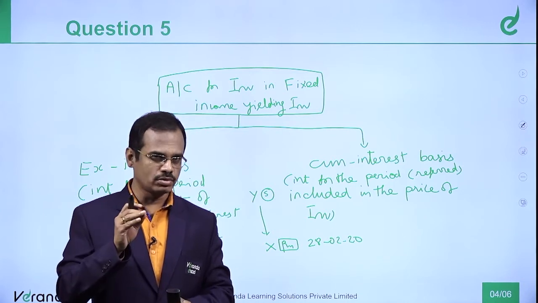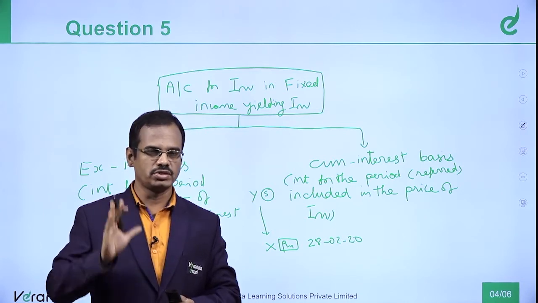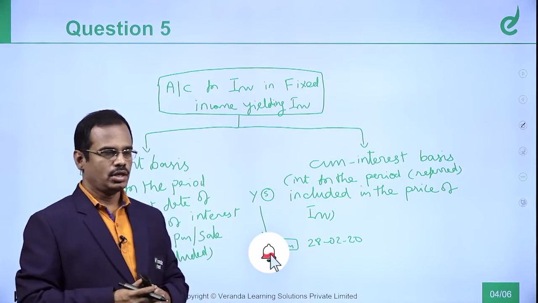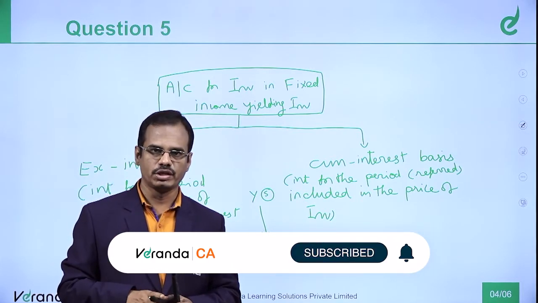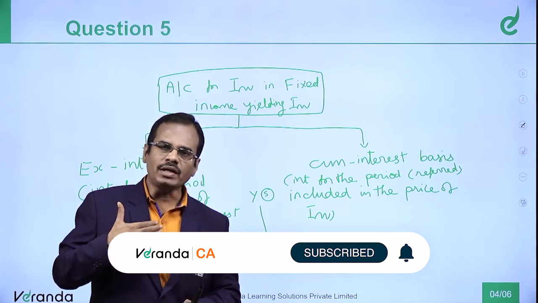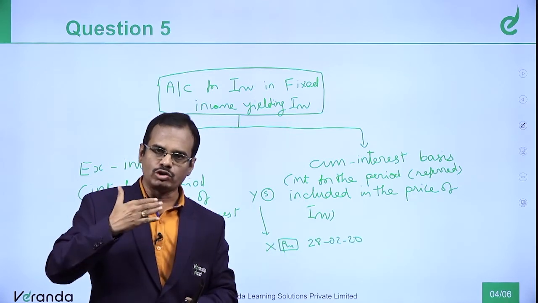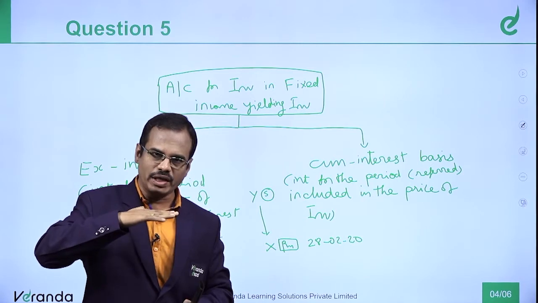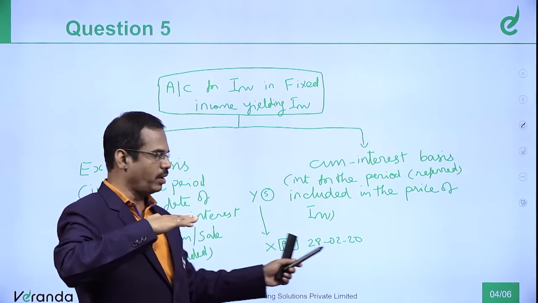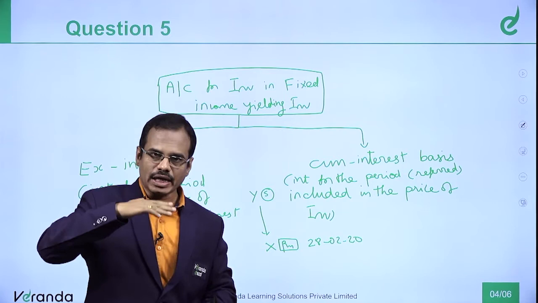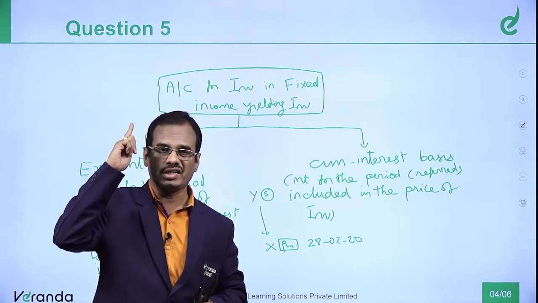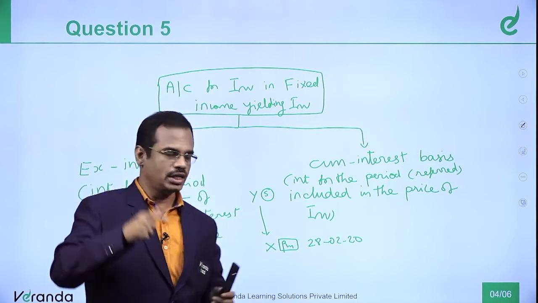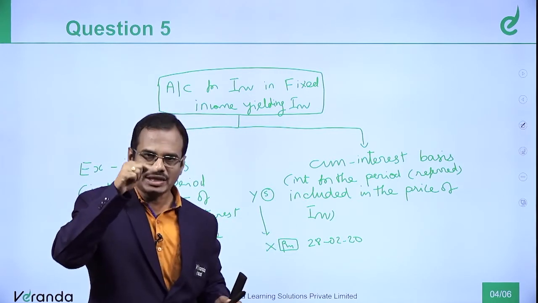So follow very closely. I am almost sharing the secret of this chapter now. What will X do at the time of purchase of this bond? Apart from the price, X will also pay interest up to 28th of February to Y. So on declaration on 30th June 2020, X will get 6 months interest.